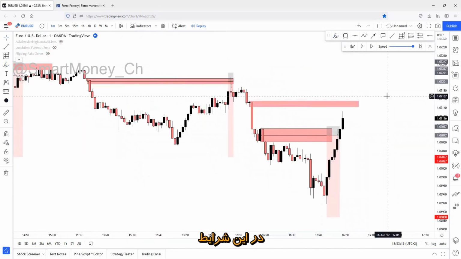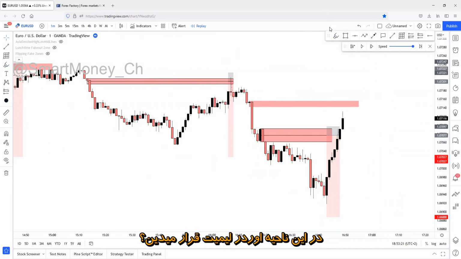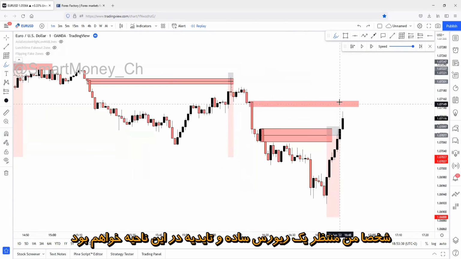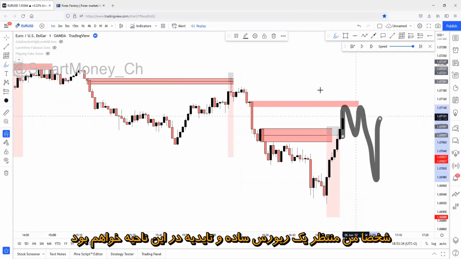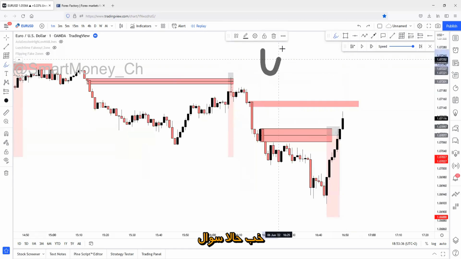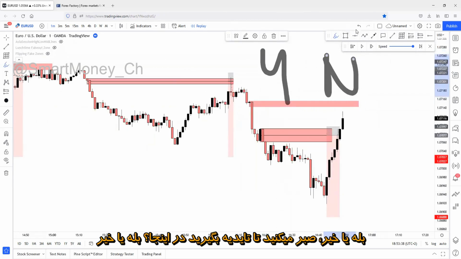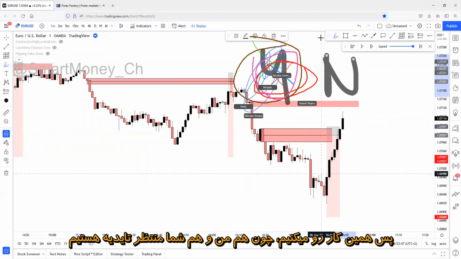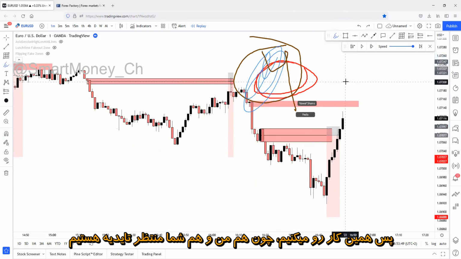In this case, I'm asking you again, would you set a limit order on this zone, or would you simply wait for a reversal, change of character and confirmation entry? Personally, I will wait for a simple reversal and confirmation on this zone. So question, yes or no? Would you wait for a confirmation here? You will wait for a confirmation. Okay, perfect. So that's what we are going to do, because I will wait for the confirmation too.